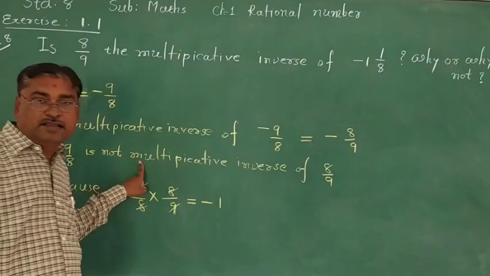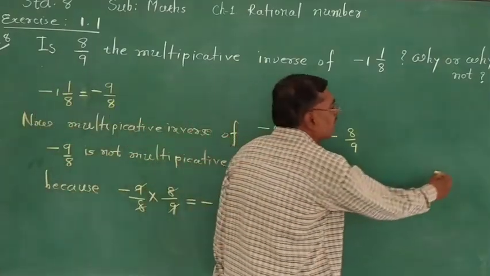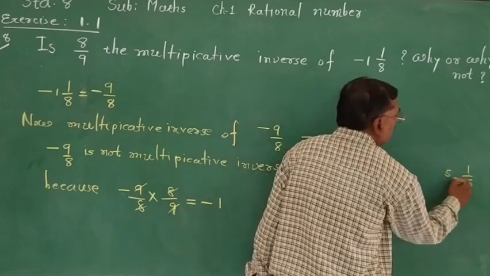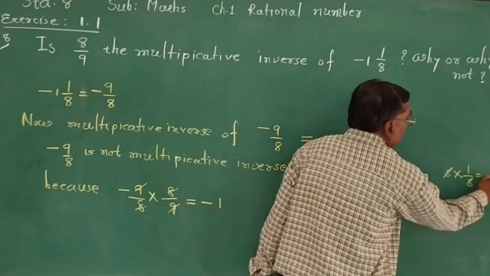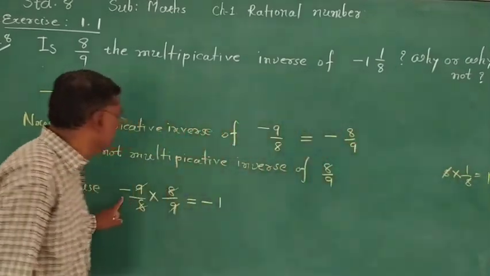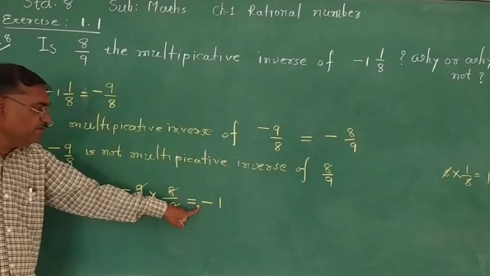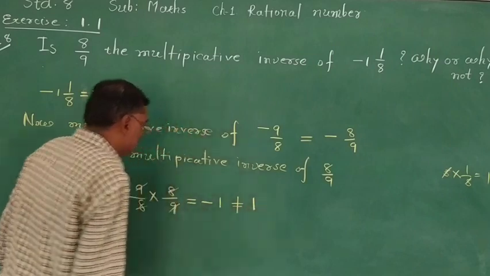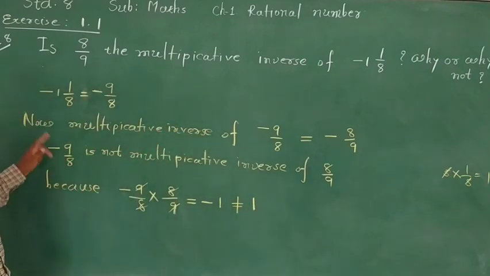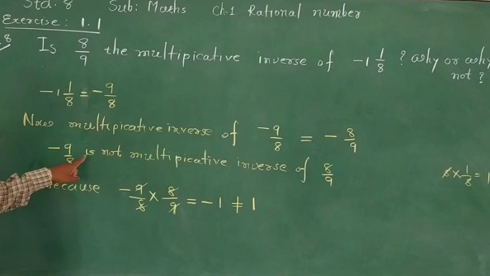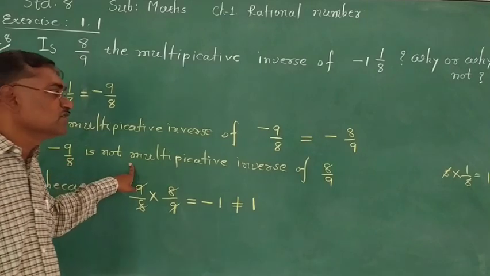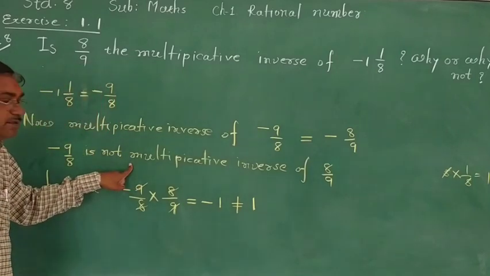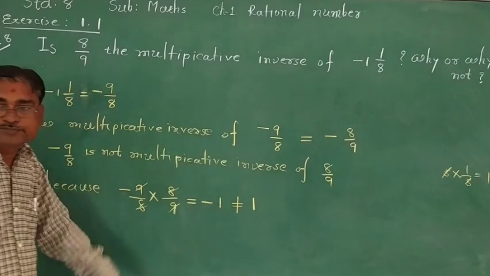Suppose you are given 5 and the multiplicative inverse is 1 upon 5. If you multiply, the answer must be 1. But here the answer is not 1. We obtain minus 1, which is not equal to 1. Therefore minus 9 upon 8 is not the multiplicative inverse of 8 upon 9. Now you can write this in your notebook.